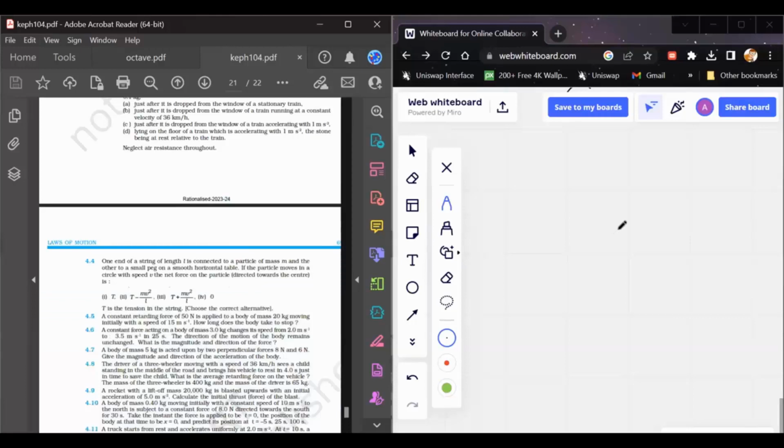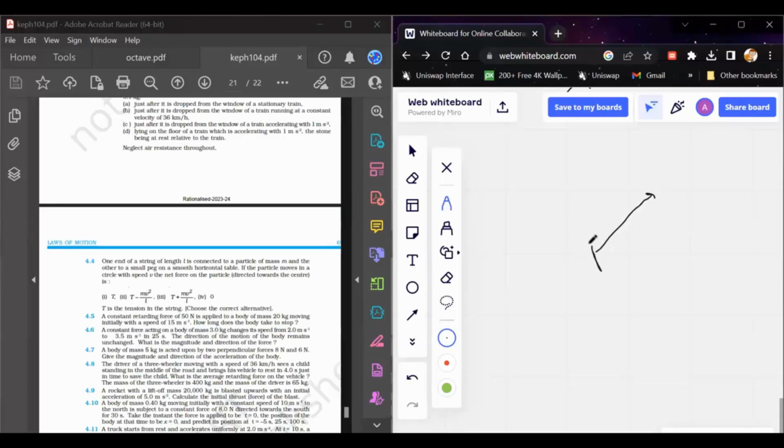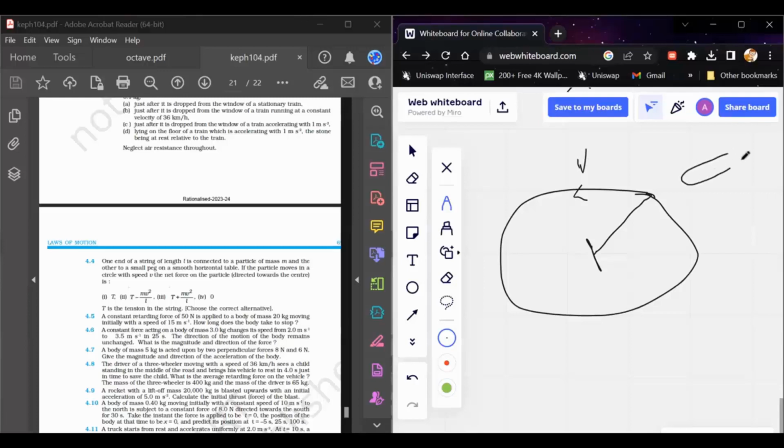So basically, this is some center, and this thing is tied to the peg on a horizontal table, and you are moving this stone in circular motion. This circle is in a horizontal plane. The object is performing the motion in this circle. This is basically the top view of the table.